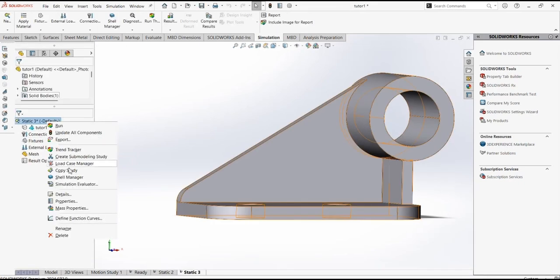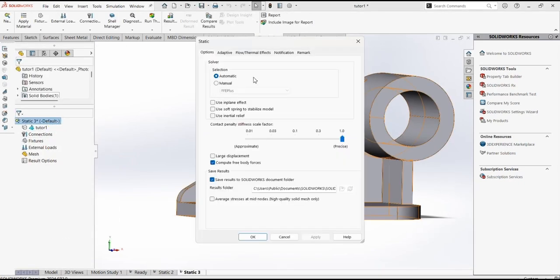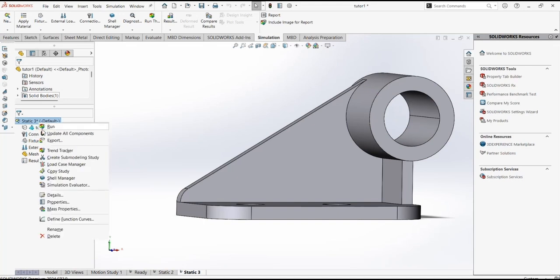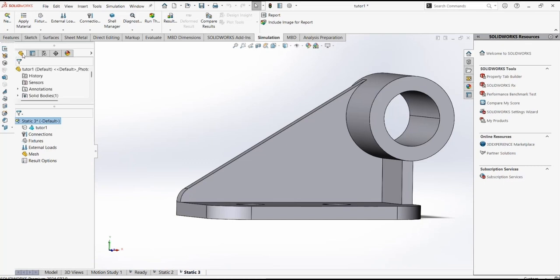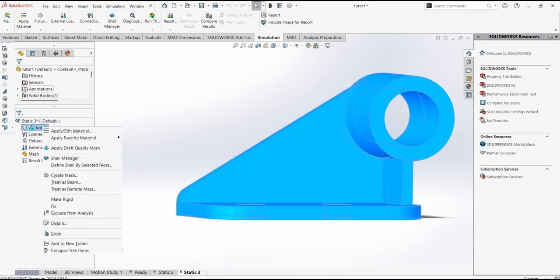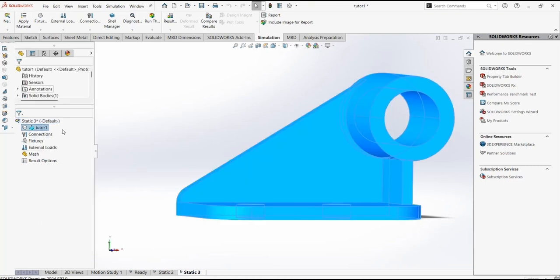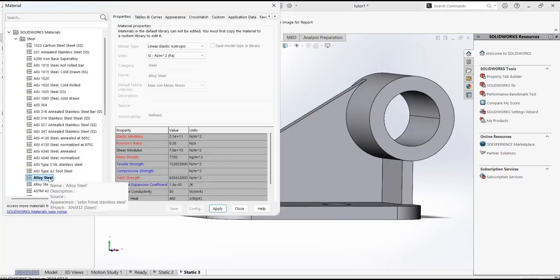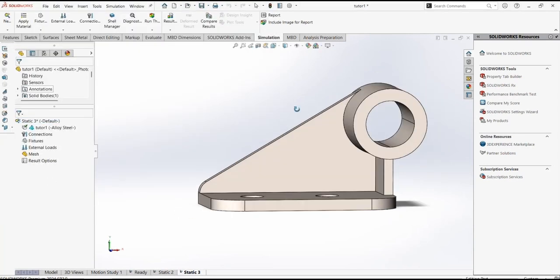Okay, so for default, click on properties. You want to change its materials. Apply, edit material. What you want to do is choose alloy steel.